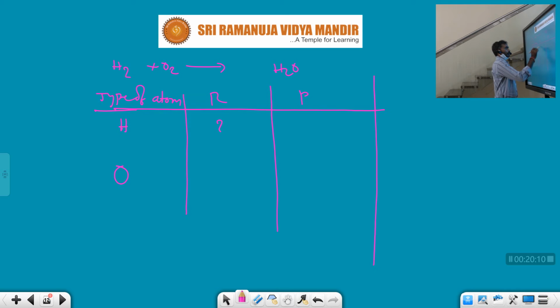In the reactants, the number of hydrogens and oxygens is 2 and 2. In the products there are 2 hydrogens but 1 oxygen.